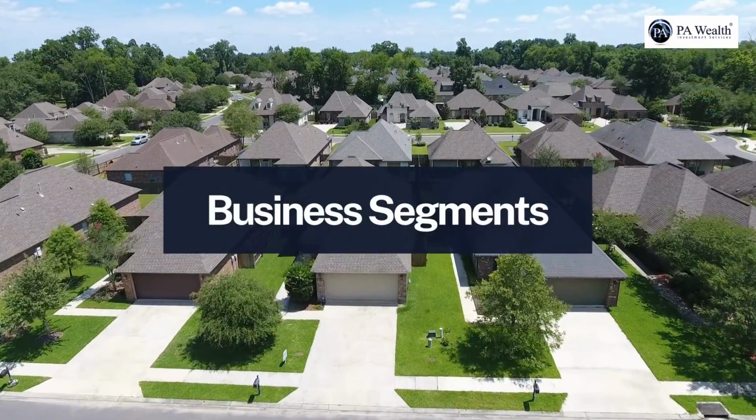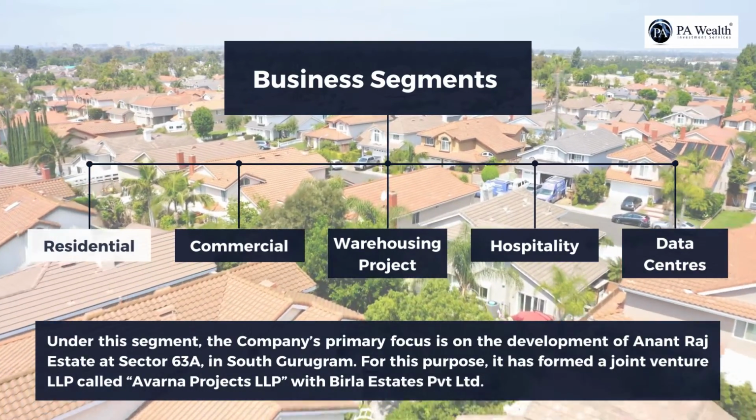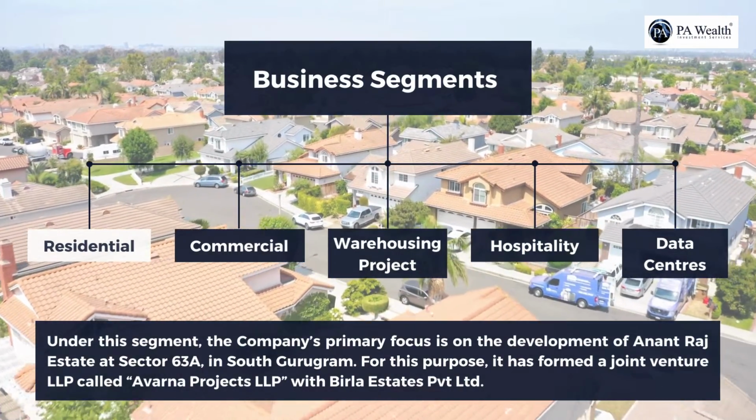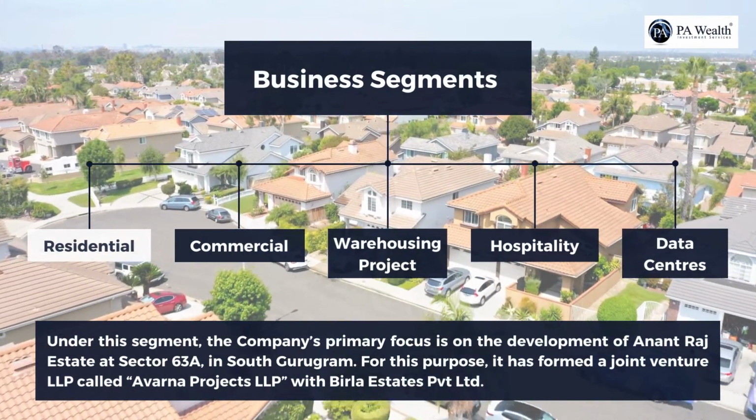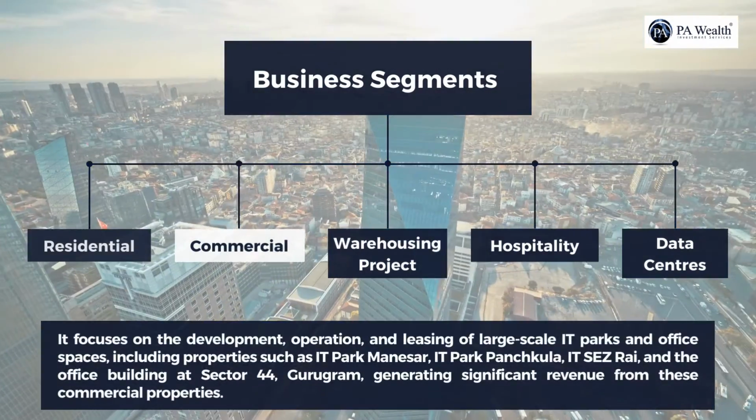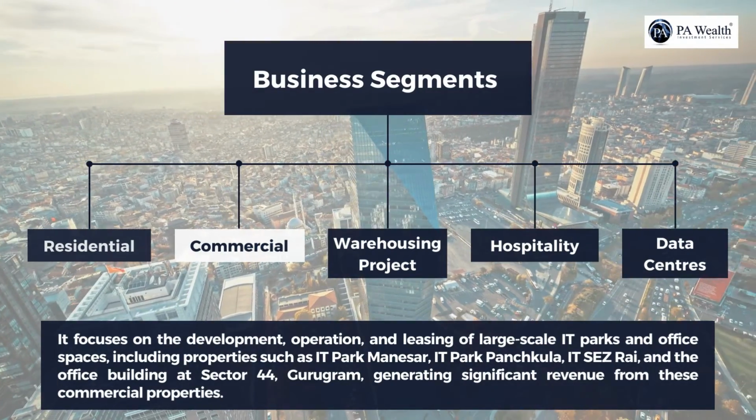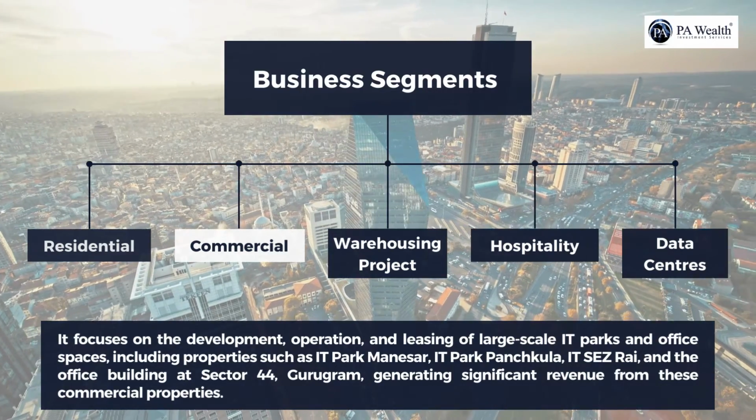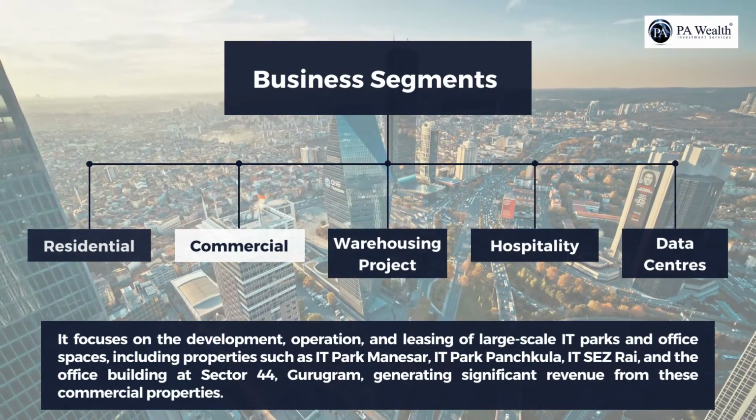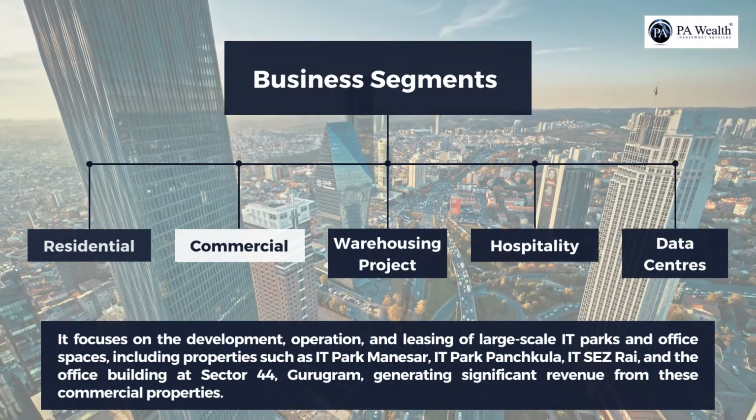Now, let's look at the business segments of Anant Raj. First, residential. Under this segment, the company's primary focus is on the development of Anant Raj Estate at Sector 63A, in South Gurugram. For this purpose, it has formed a joint venture limited liability partnership called Avana Projects LLP with Birla Estates Private Limited. Second, commercial. In this segment, Anant Raj focuses on the development, operation, and leasing of large-scale IT parks and office spaces, including properties such as IT Park Manesar, IT Park Panchkula, IT Special Economic Zone Rai, and the office building at Sector 44, Gurugram, generating significant revenue from these commercial properties.